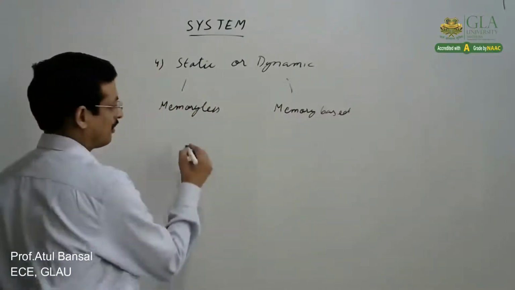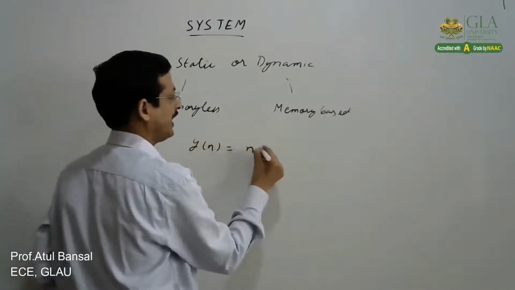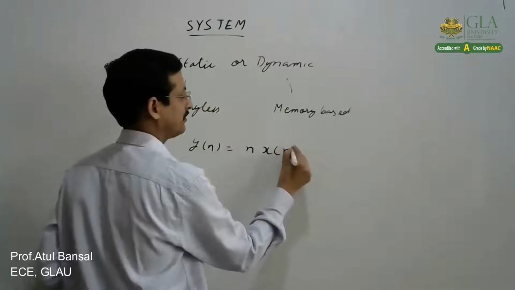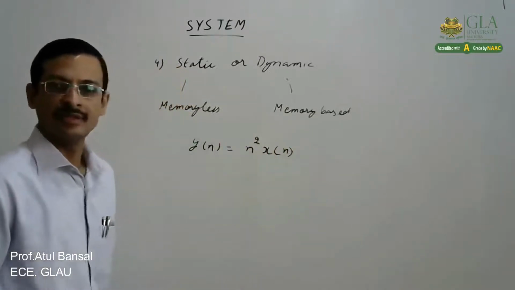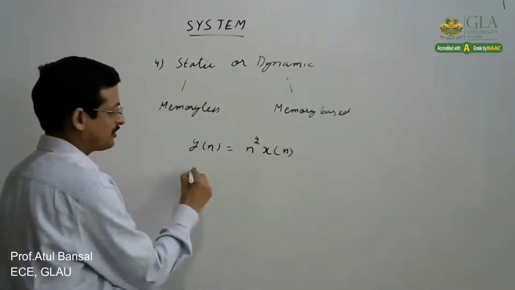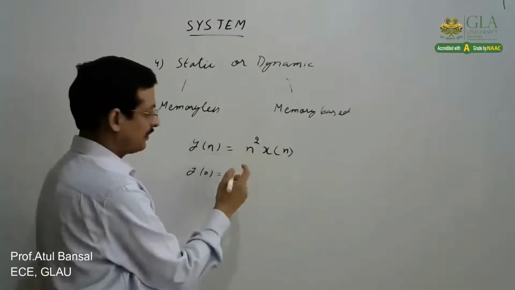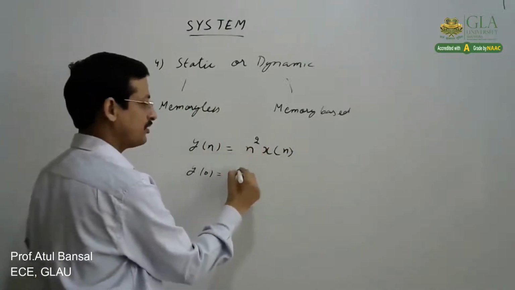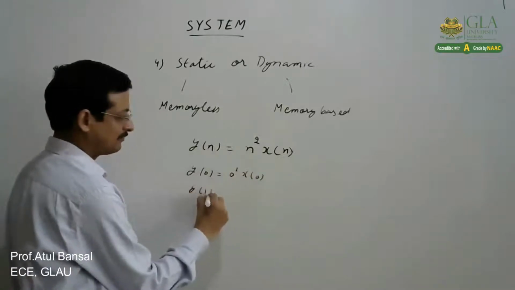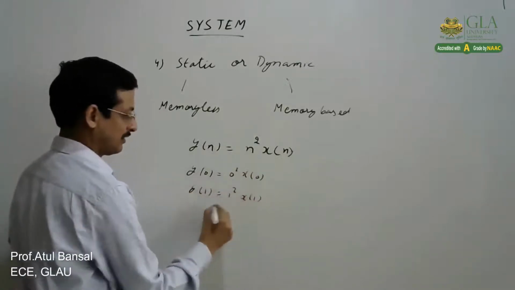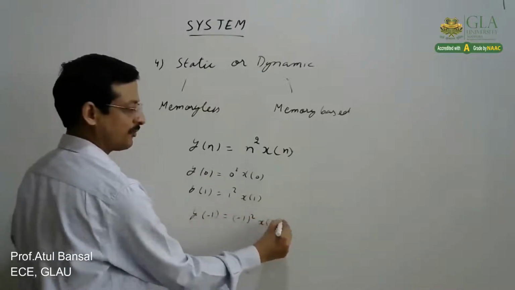Like if I say y[n] equals n square times x[n], now what is y[0]? It will be 0 square x[0]. y[1] is 1 square x[1]. y[-1] is minus 1 square x[-1].